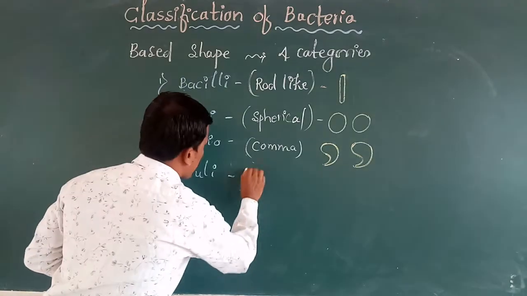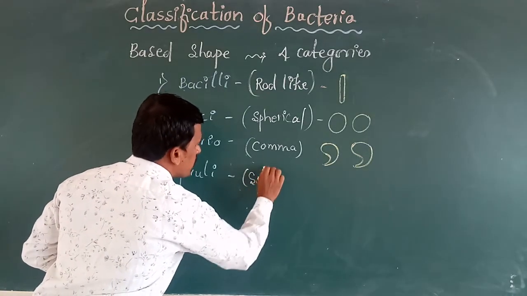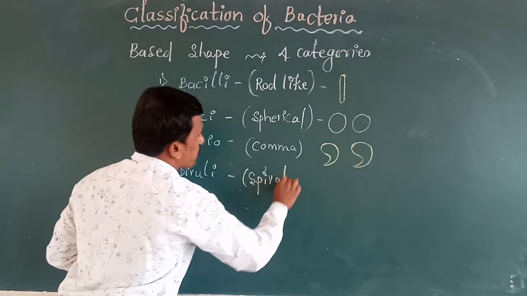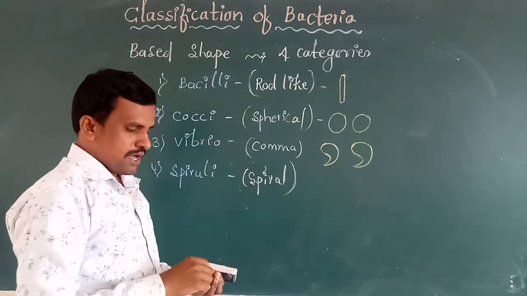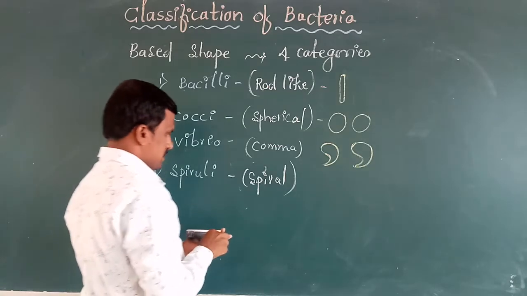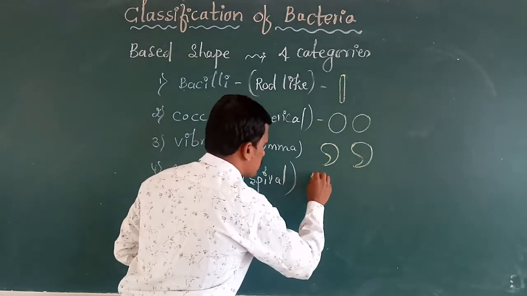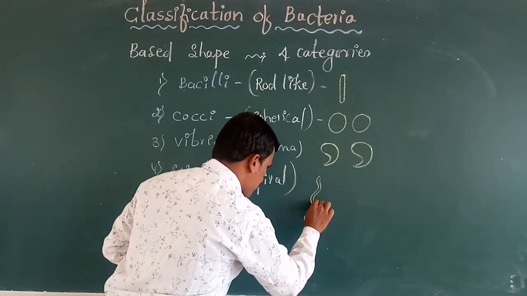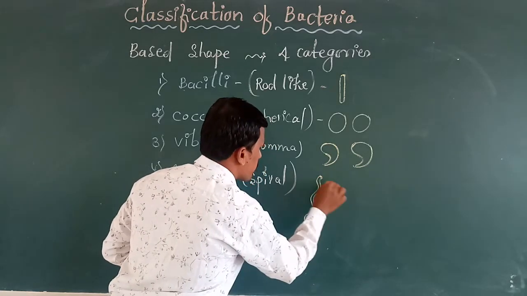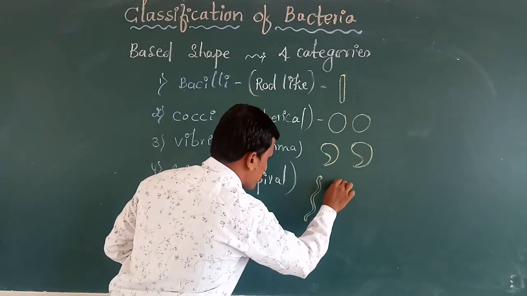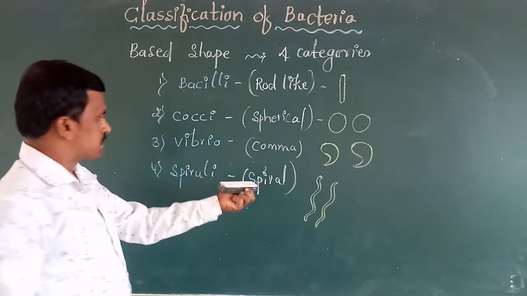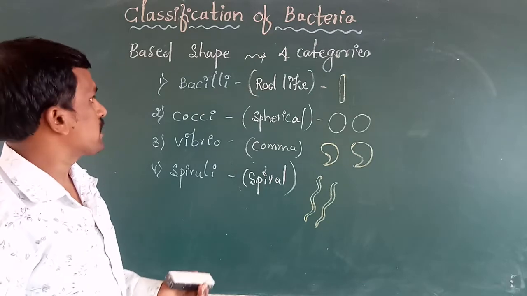Next, spirilli. They are spiral shaped or spring-like structures, and are called spirilli. So this is the spiral shaped bacteria.